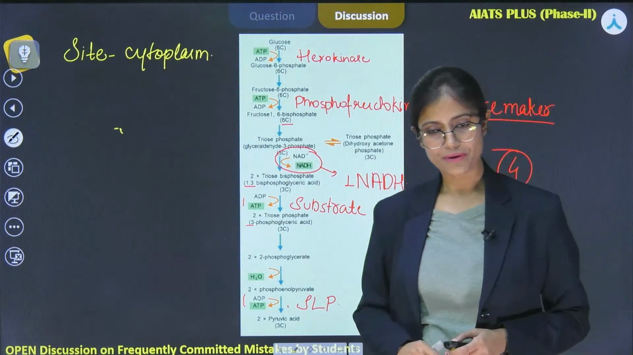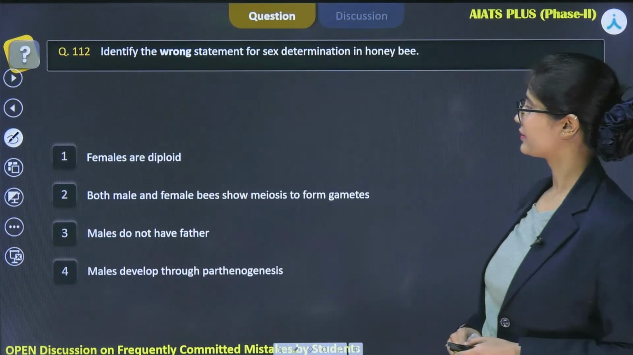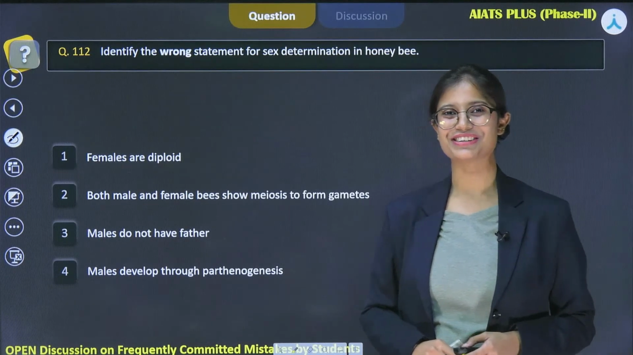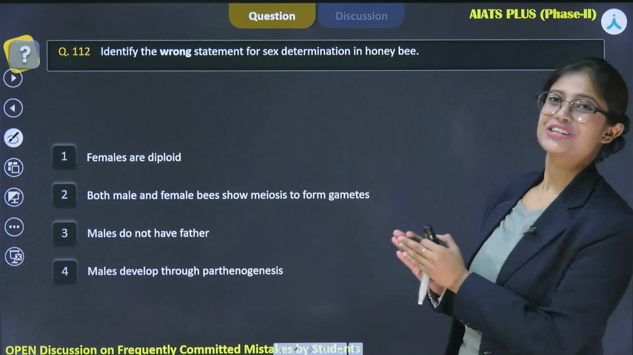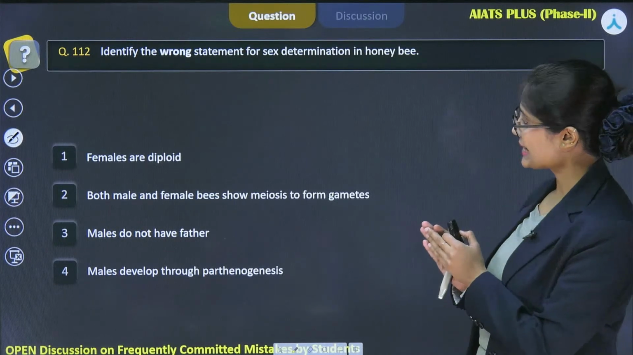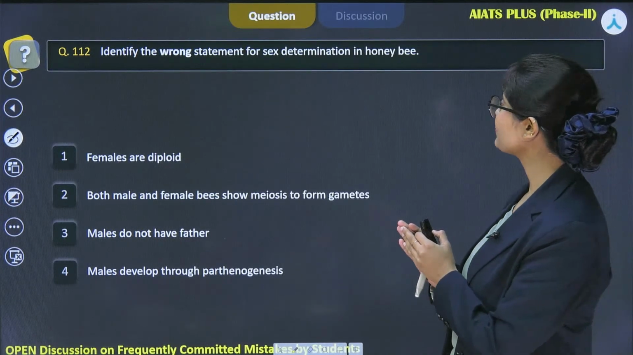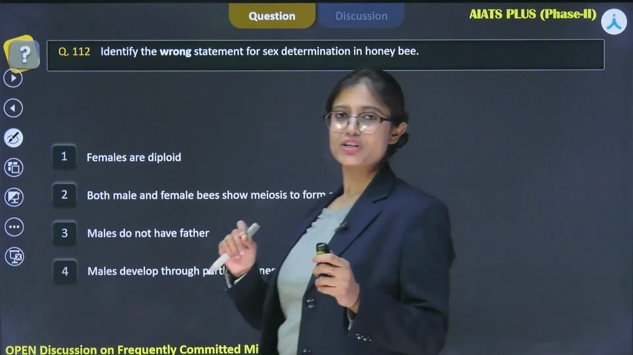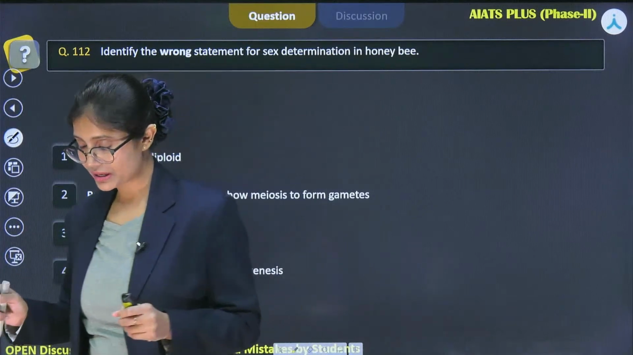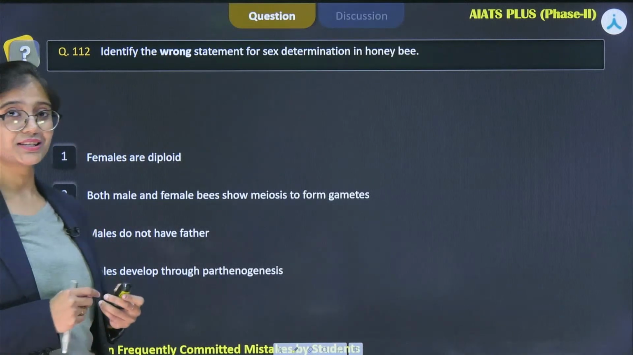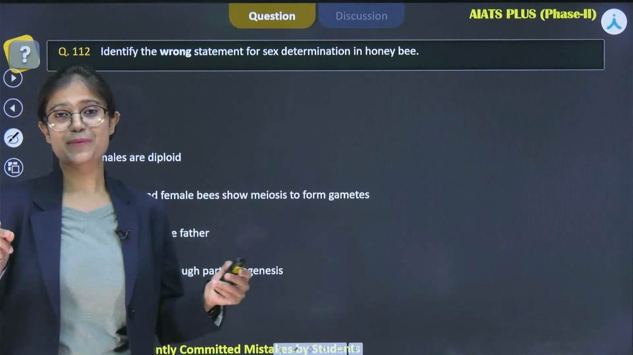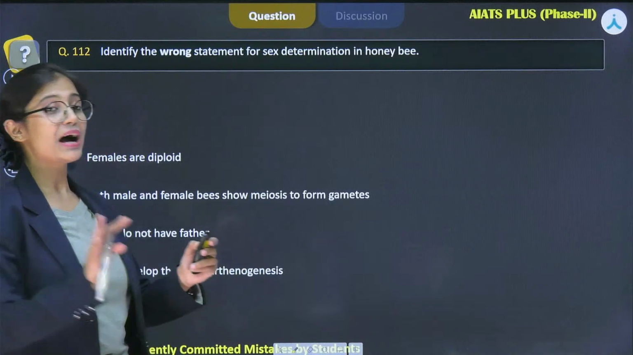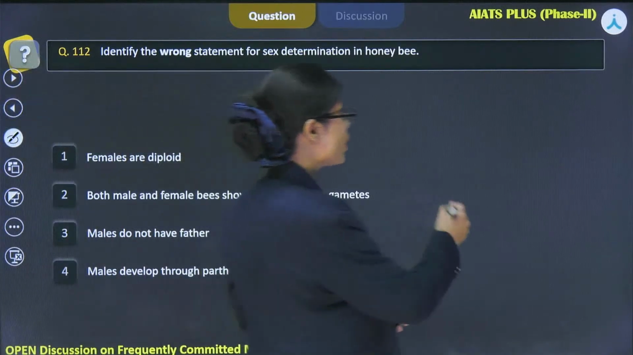Okay, then let's move ahead to the next question, which is from principle of inheritance and variation. So this question is question number 112, and it states: identify the wrong statement for sex determination in honeybee. So sex determination can be of different types in different organisms. For us, the main type of sex determination is the chromosomal basis of sex determination. Apart from that, 2 other types are also present.